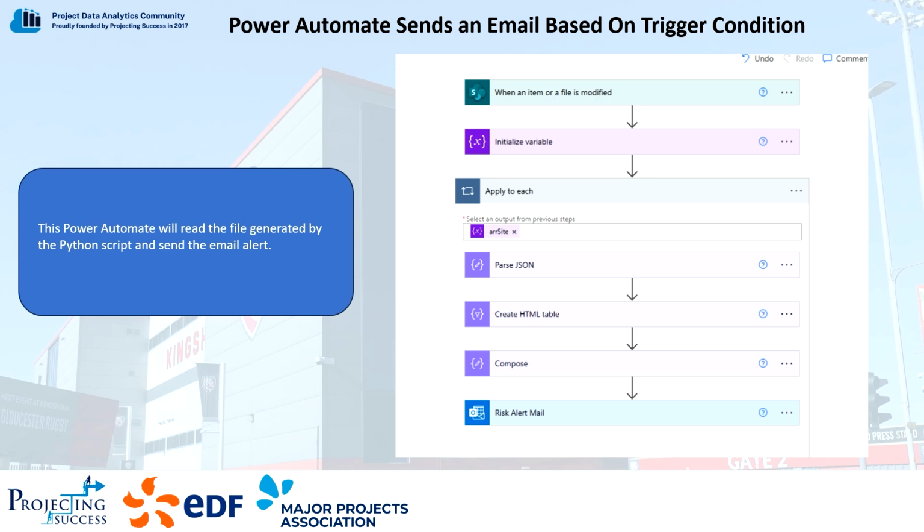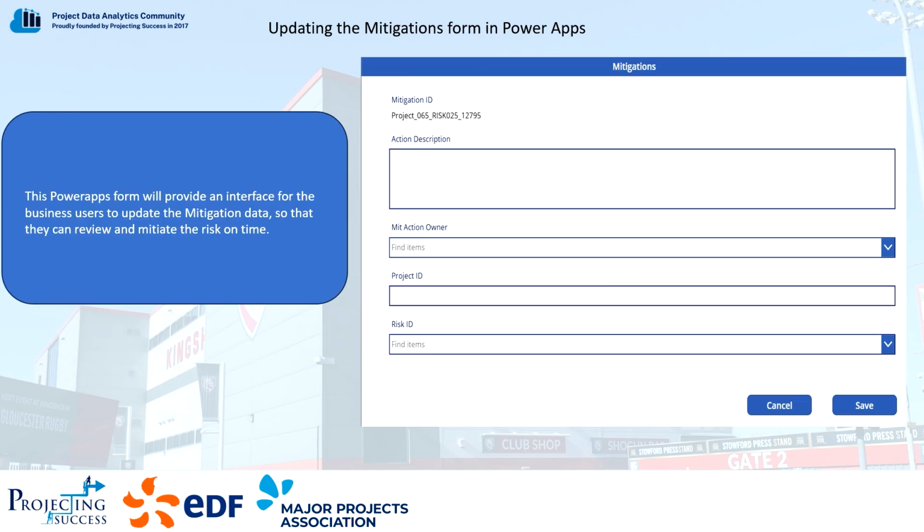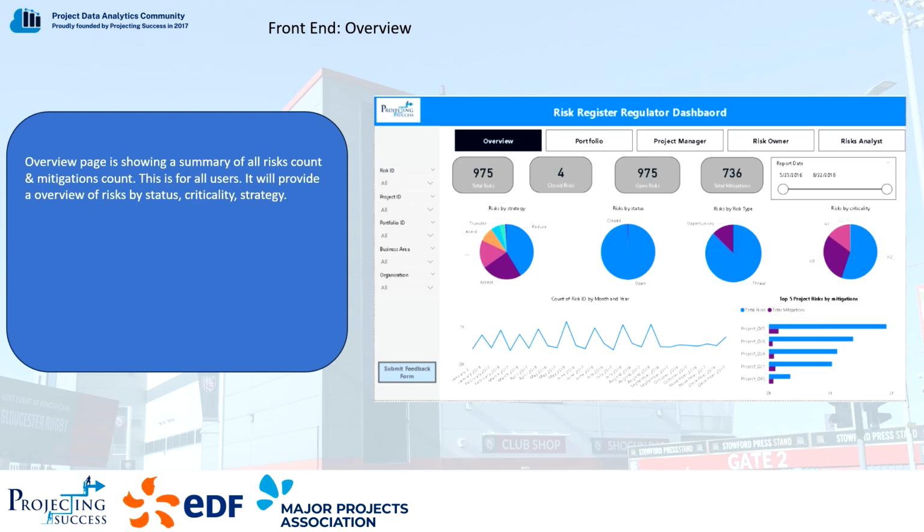Power App screen, which is available for business personas to capture their user input based on the recommendation email that is being sent. User input screen for mitigation data. Data is sent, updated by business. It is then captured as raw data, and then the feedback loop continues.